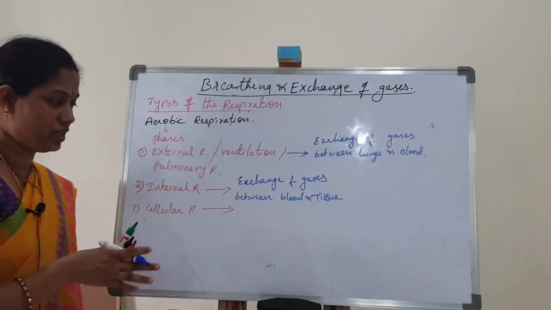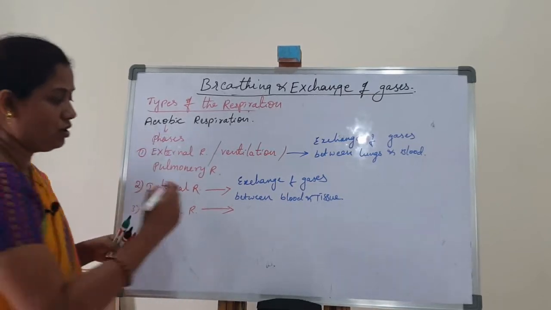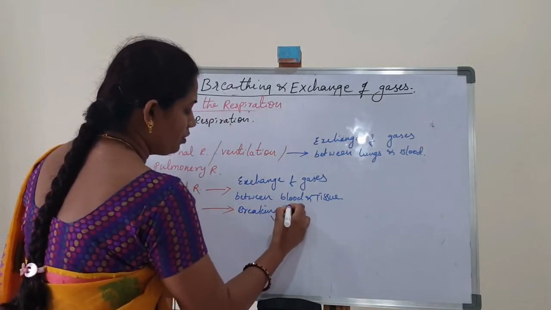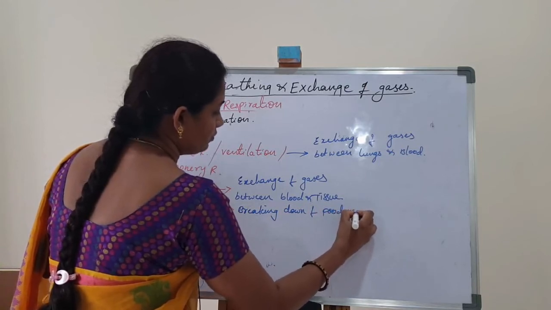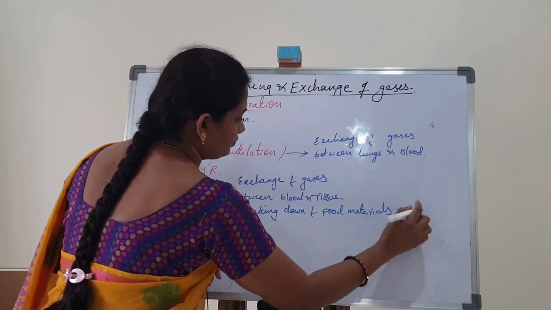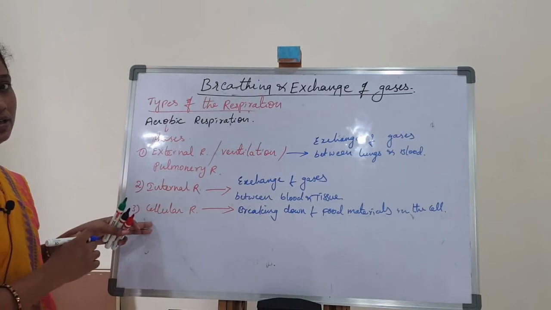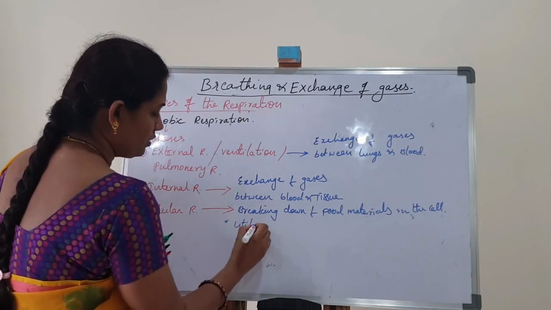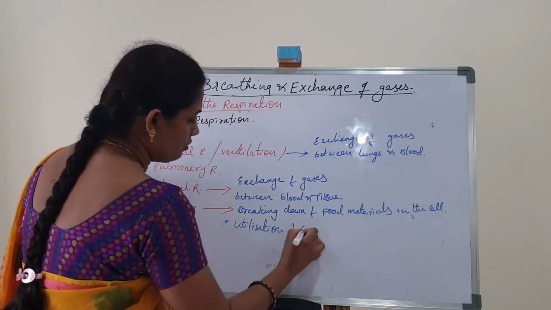That catabolic, oxidation reaction, the breaking down of food materials in the cell, is called cellular respiration, also called utilization of oxygen.